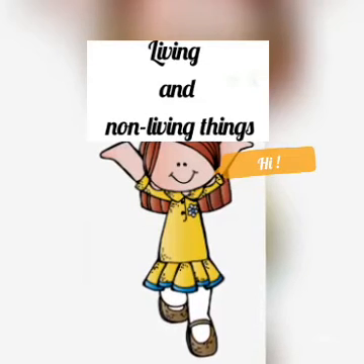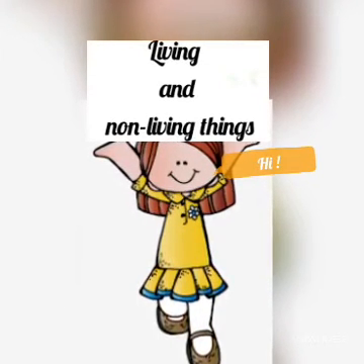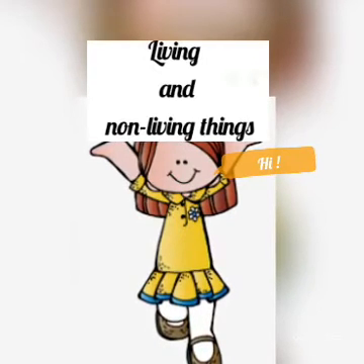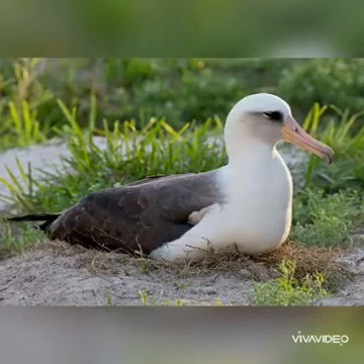Today we will be learning about living and non-living things in our environment. So, firstly we will learn about living things. So what are living things? Living things are things which can grow, move, breathe and reproduce, and after a duration of time they will finally die. So these are the major characteristics of living things. We will look at them with a few examples.